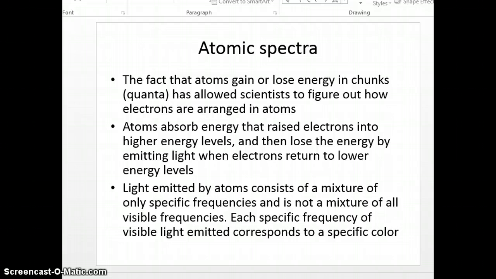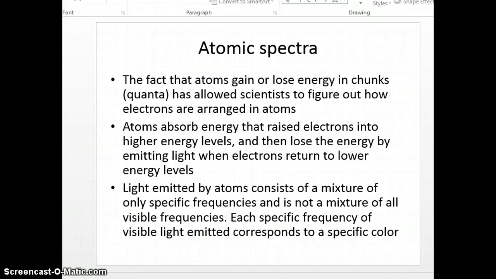Atoms will absorb energy. When that happens, electrons are raised, or the electrons jump into higher energy levels. As these electrons return to their lower energy level, they're going to lose energy and in the process give off light. And if you remember, electrons behave as waves. Waves do have wavelengths and frequencies which correspond to light.